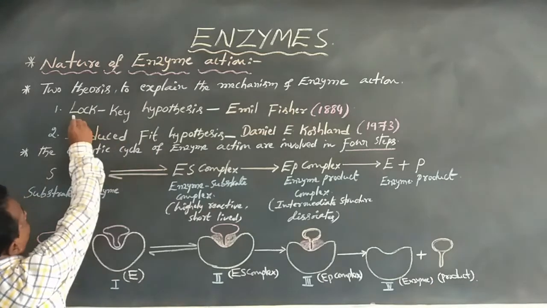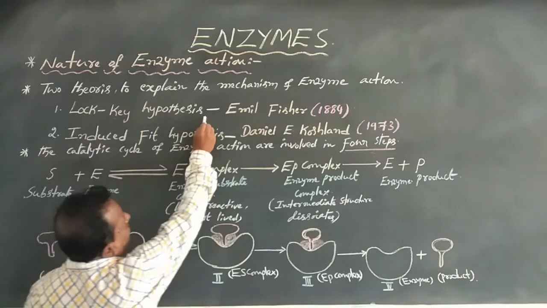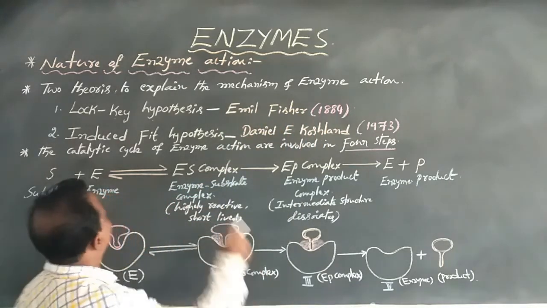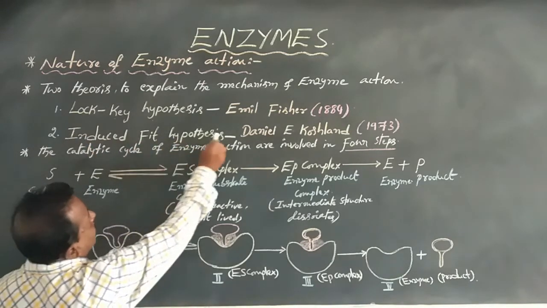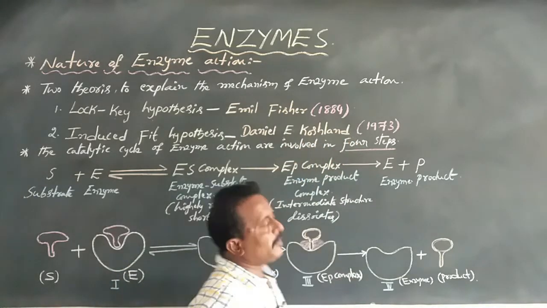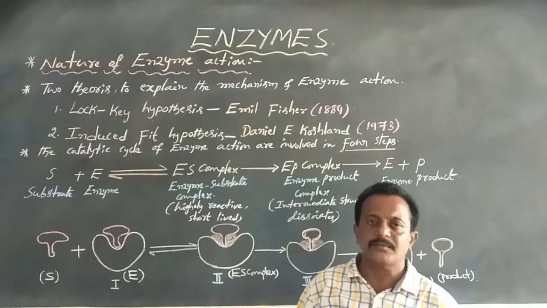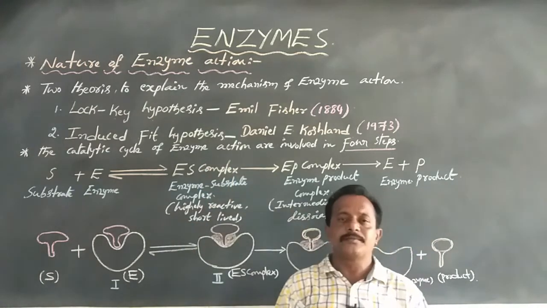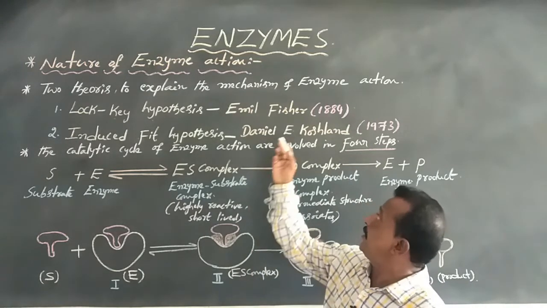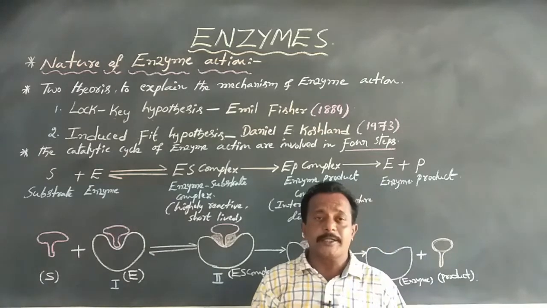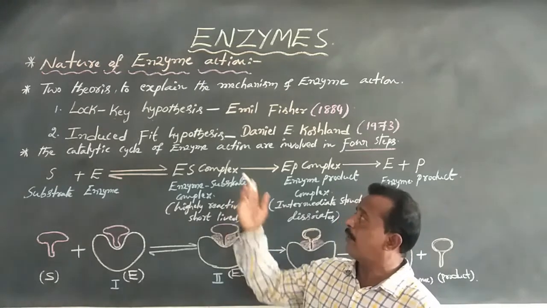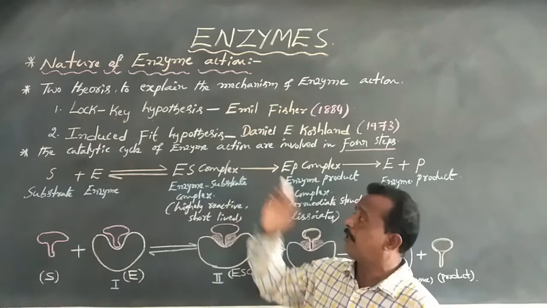Dear students, the lock and key hypothesis was proposed by Emil Fischer in the year 1884. The induced fit hypothesis was proposed by Daniel E. Koshland in the year 1973. That is the lock and key theory and the induced fit theory.